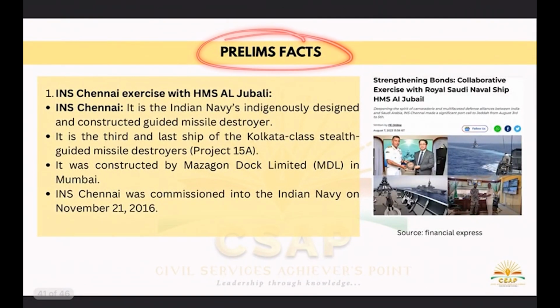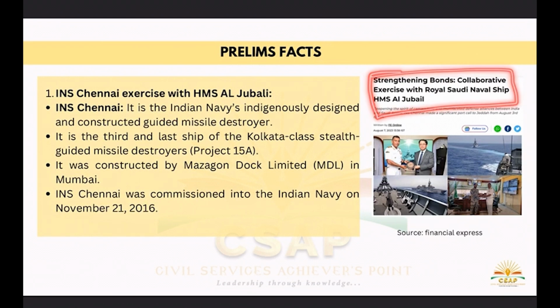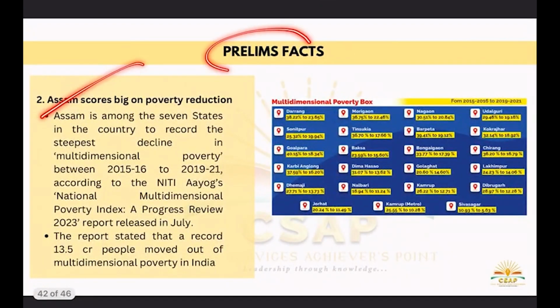Previous facts: INS Chennai exercise with HMS Al Jubail. Tell me in the comment section the full form of HMS. HMS Al Jubail. INS Chennai is the Indian Navy's indigenously developed and constructed guided missile destroyer, the third and last ship of the Kolkata class. It was constructed by Mazagon Dock Limited. Strengthening bonds, a collaborative exercise with the Royal Saudi naval ship HMS Al Jubail.